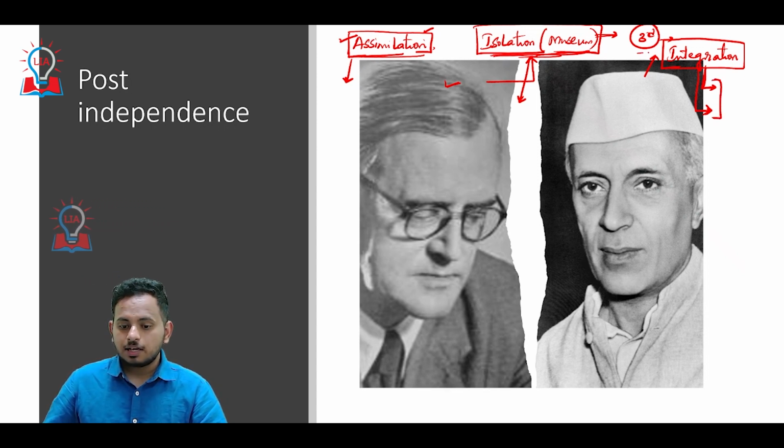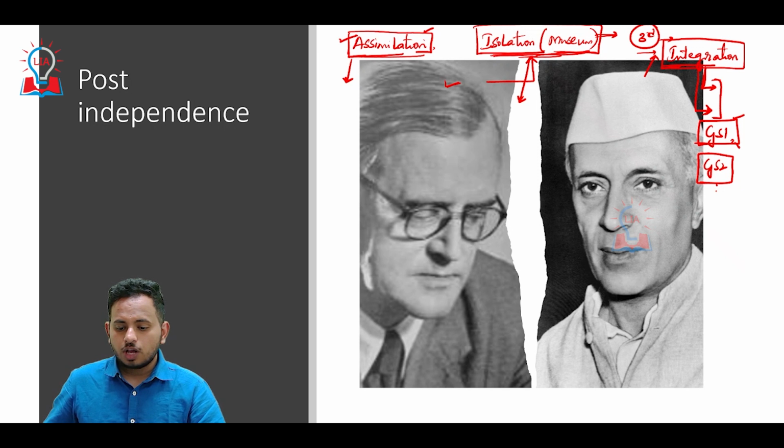This is something that you can use in your GS1 and also GS2. In GS1 there's a part called society. In the society part of GS1 you can use this tribal integrationism or tribal Panchsheel policy that was devised by Nehru. And when we talk about GS2, you have something called vulnerable sections of the society. When we talk about the vulnerable sections of the society, these are the scheduled tribes. These are the most vulnerable sections of the society.